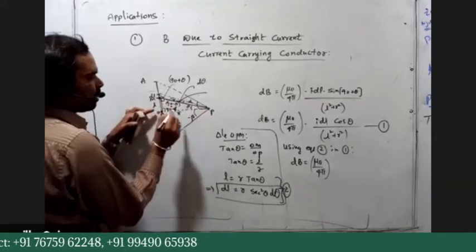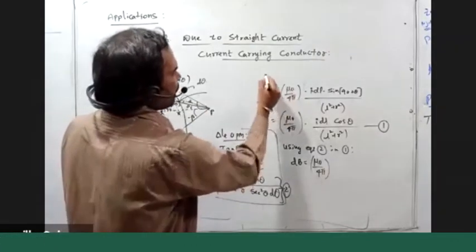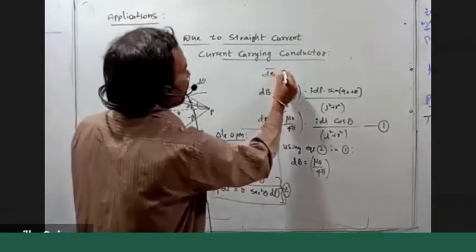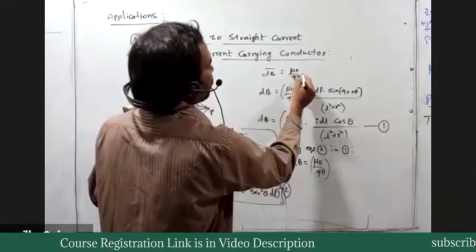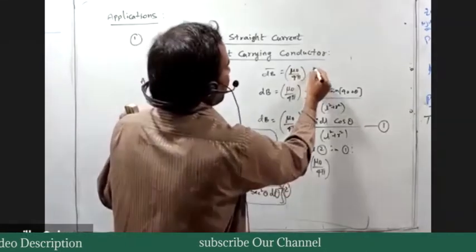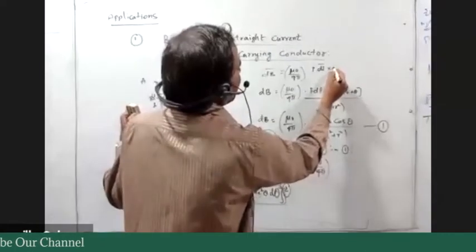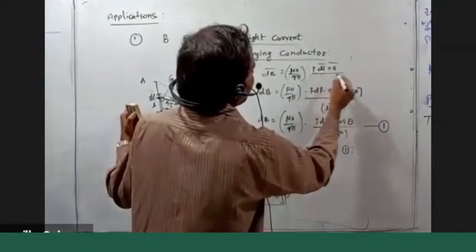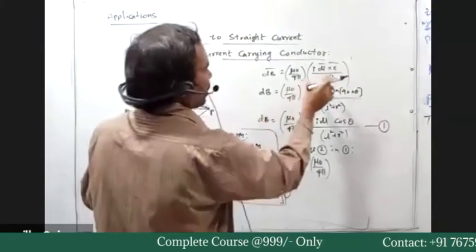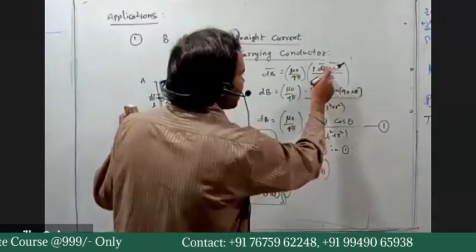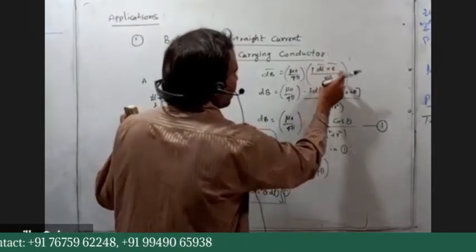What is the dB bar actually? In vector form, dB bar is equal to mu naught by 4 pi I dl bar cross R bar by R cube. This is the vector form. Here the angle is the angle between dl bar and R bar.